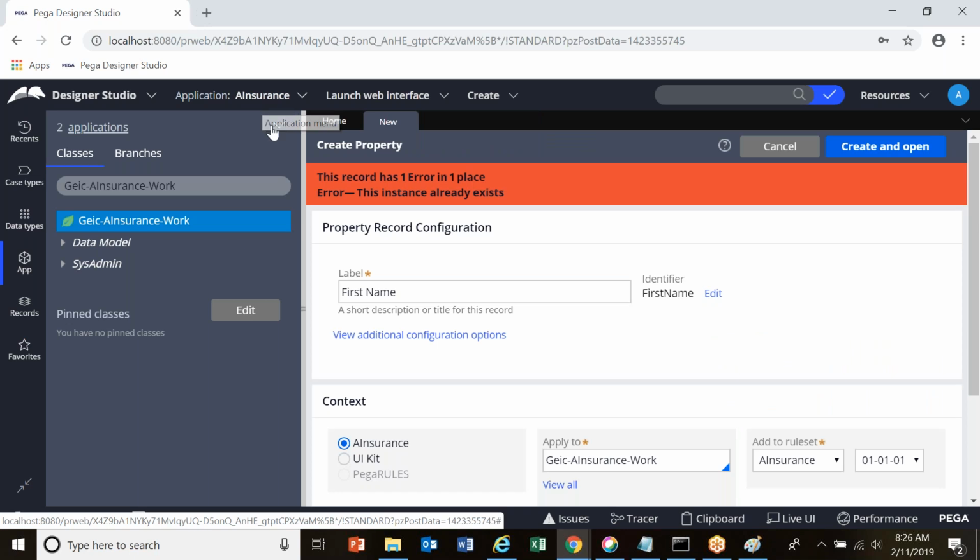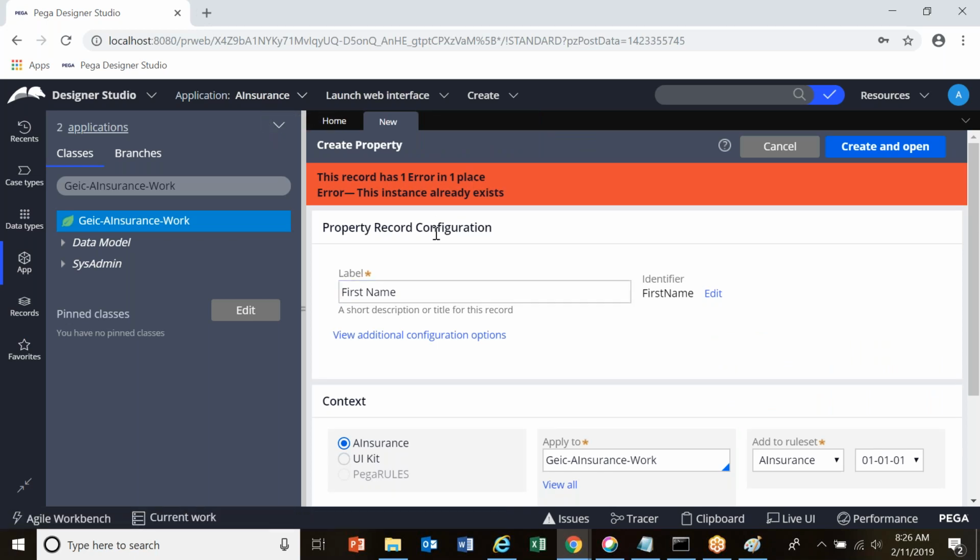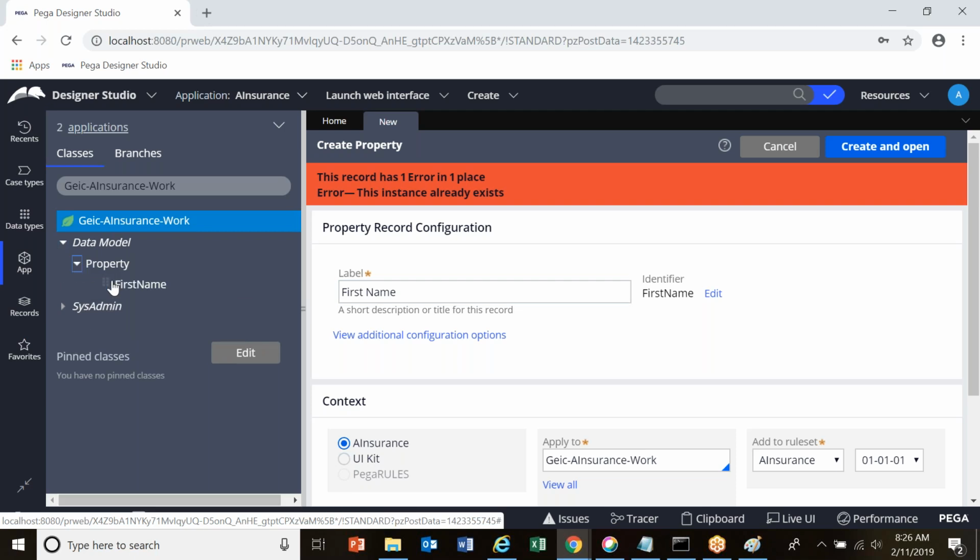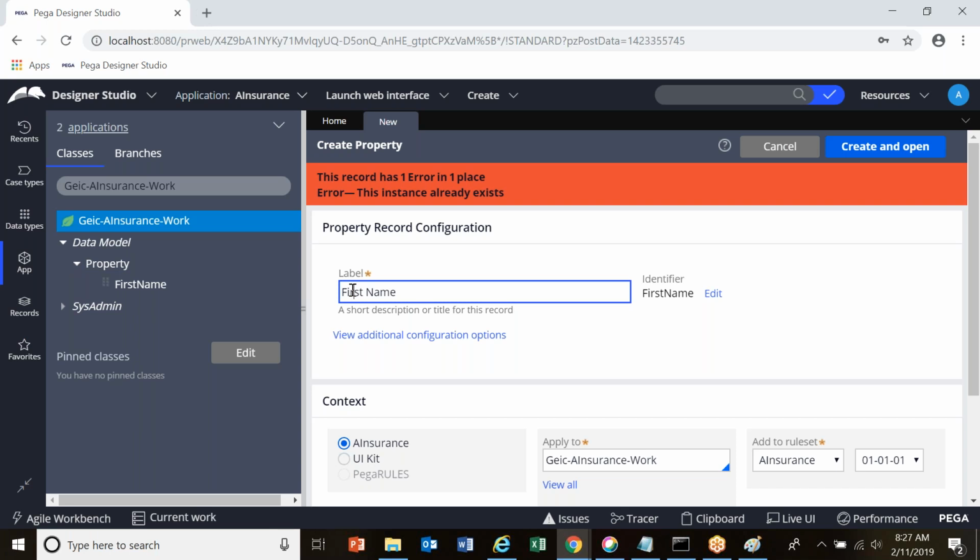Okay. So I think in our previous class, we have already created a property. That's the reason it says this already exists. First name is already created, and I'll create last name.